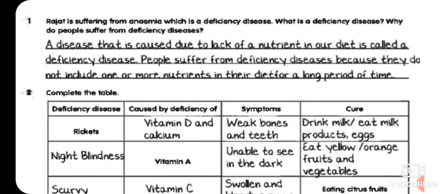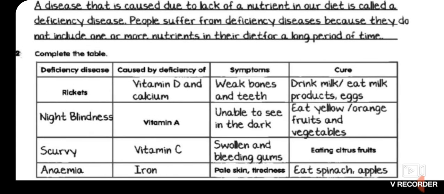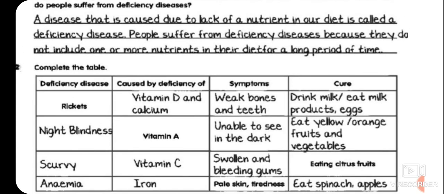Question number 1 of S2. Rajat is suffering from anemia, which is a deficiency disease. What is a deficiency disease? Why do people suffer from deficiency disease? Children, we are aware of this. A disease that is caused due to lack of a nutrient in our diet is called a deficiency disease. People suffer from deficiency disease because they do not include one or more nutrients in their diet for a long period of time. So they suffer from deficiency diseases.